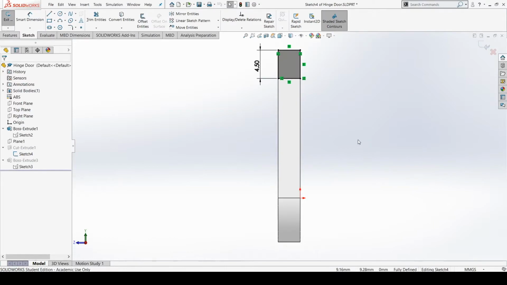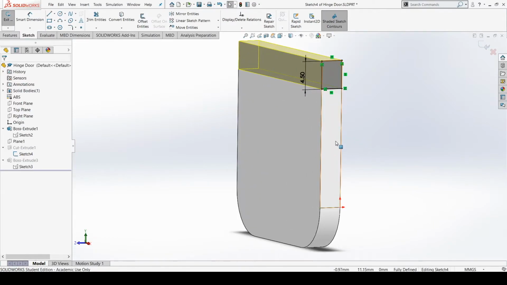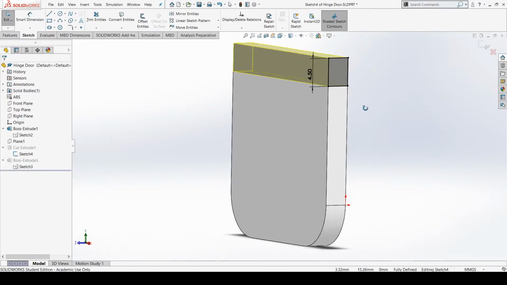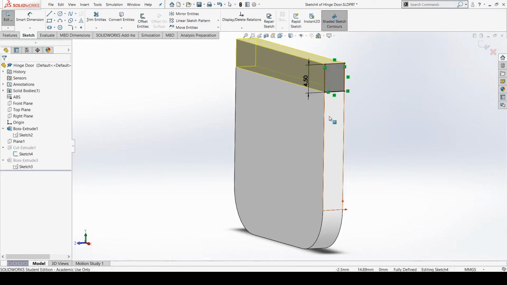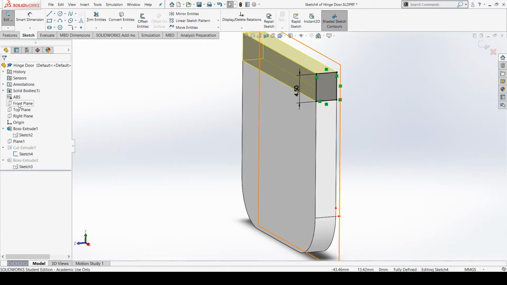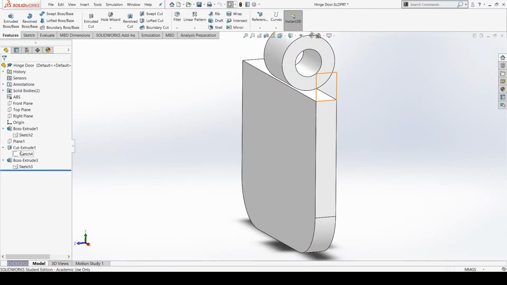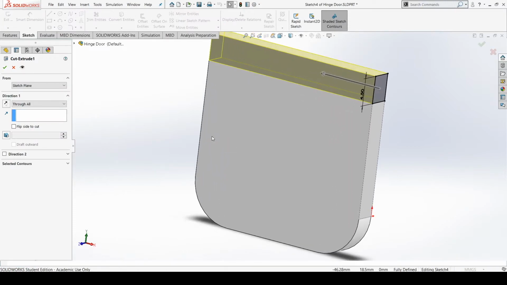For the second sketch, which we drew on this face of the pre-existing part, we created the shown rectangle using the pre-existing face as a guideline. We then cut extruded that sketch using the through all option to cut through the entirety of the part.